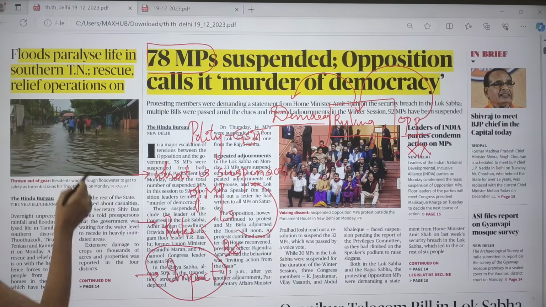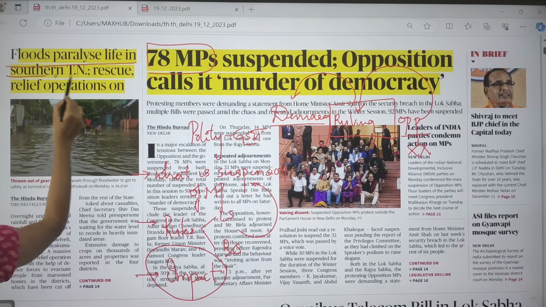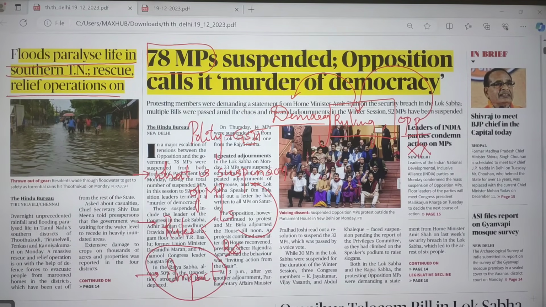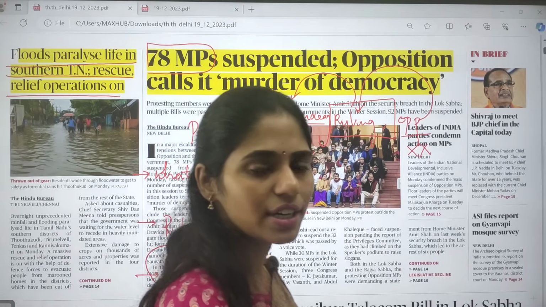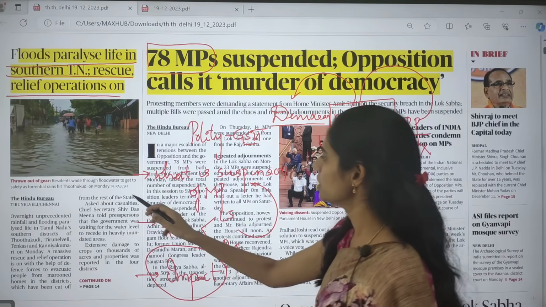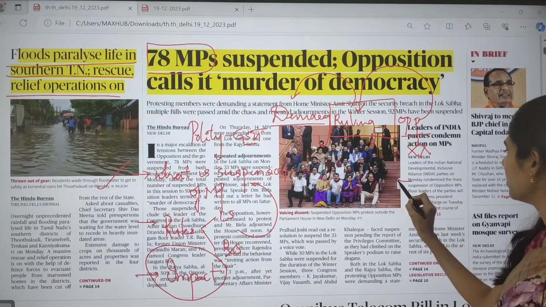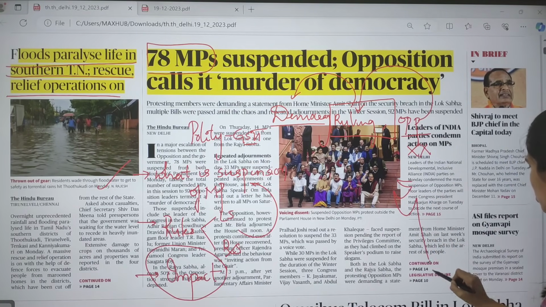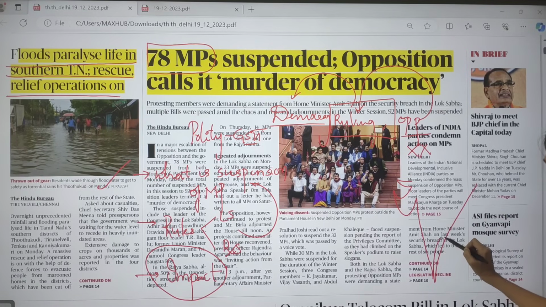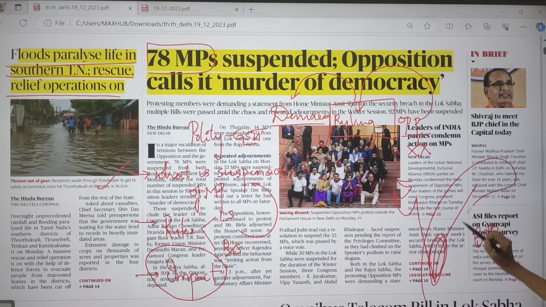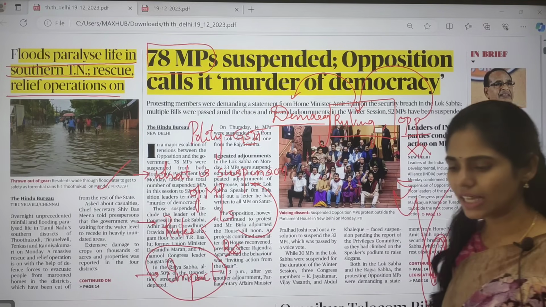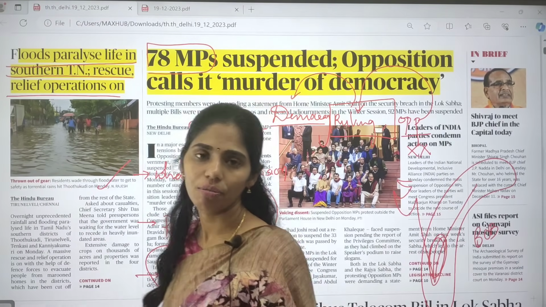And next topic is about floods paralyzed life in southern Tamil Nadu, rescue relief operations on. So here this article says that because of heavy torrential rainfalls in Tamil Nadu, it is now facing floods. So here you have to see the geographical location of Tamil Nadu. So in this part we have Tamil Nadu, and here we have the Bay of Bengal. So actually this eastern coast is very much vulnerable to cyclones which originate in this Bay of Bengal.